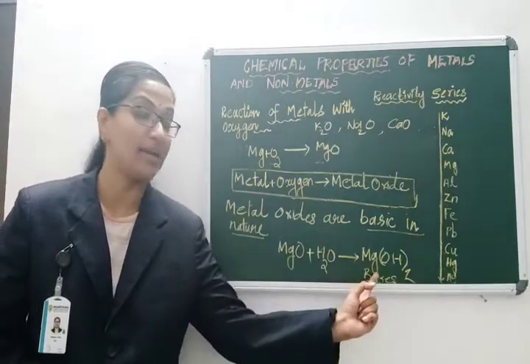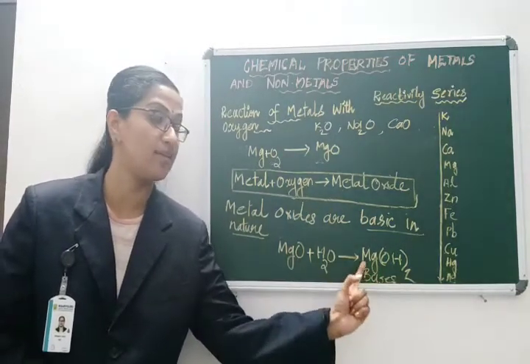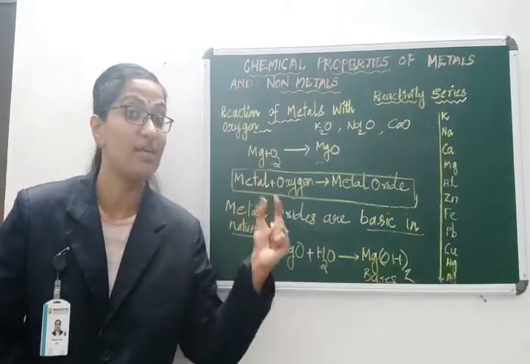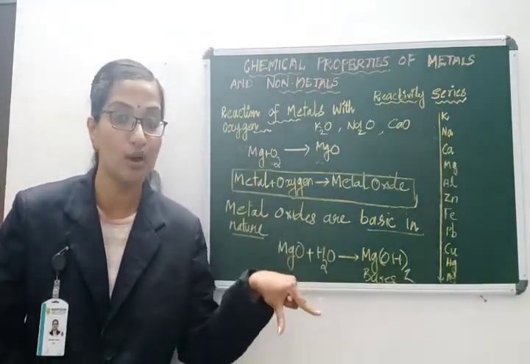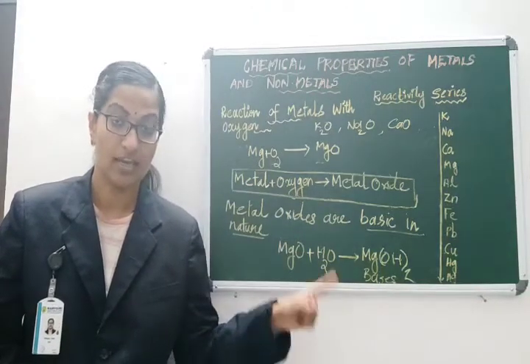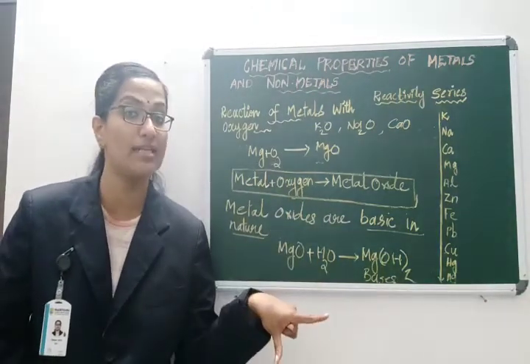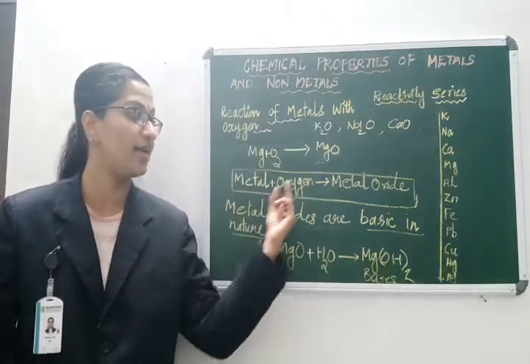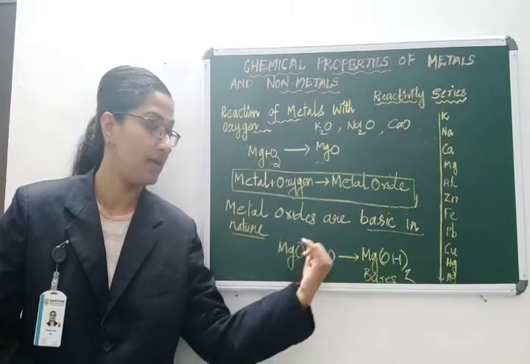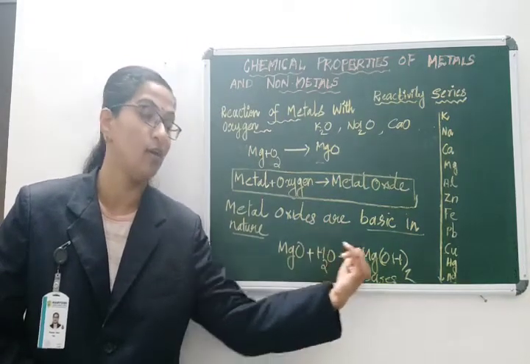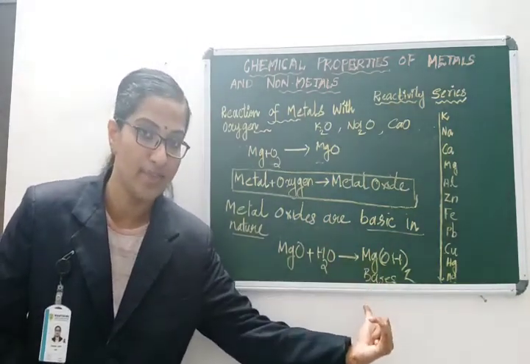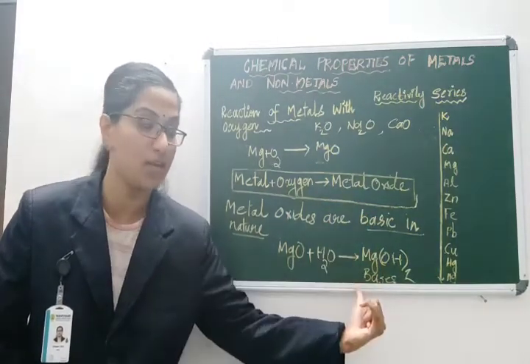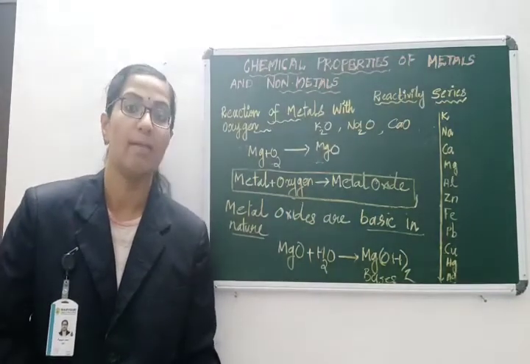If you take a red litmus paper and dip it in the magnesium hydroxide solution, you can see that the red litmus paper turns blue. If a red litmus paper turns blue, it means the corresponding solution is a base. That is why, whatever metal oxide you take and react with water, you will get the corresponding hydroxide, and the hydroxides are bases. That can be tested by using a red litmus paper.